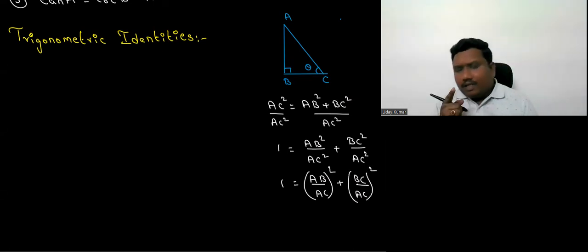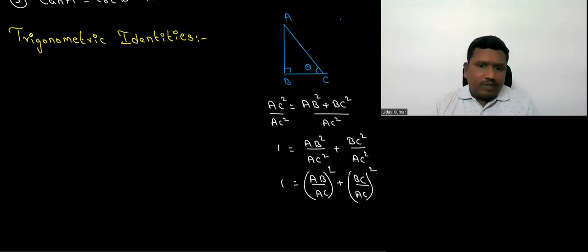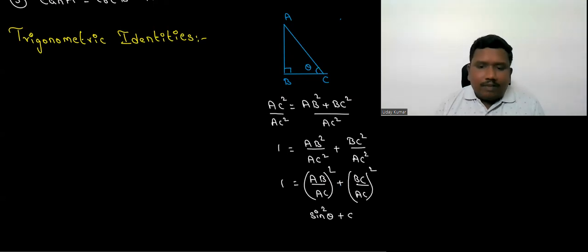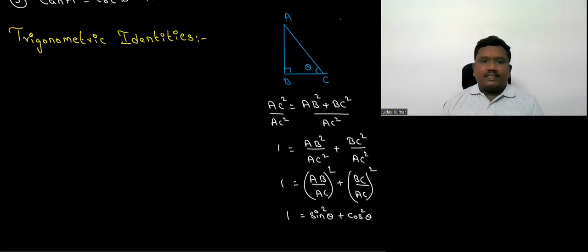Now observe carefully from the picture, if angle C is equal to theta, then AB by AC can be replaced with sine theta whole square, which is nothing but sine square theta. And BC by AC, BC in the sense adjacent side to theta, AC is hypotenuse. So that can be replaced with cos theta, which can be written as cos square theta. So 1, LHS 1 remains as it is.